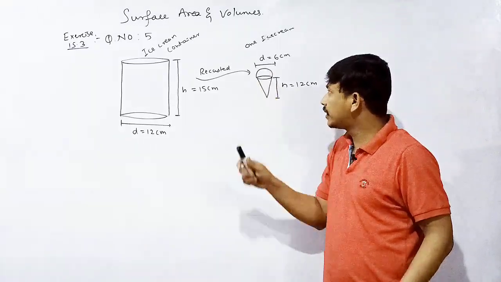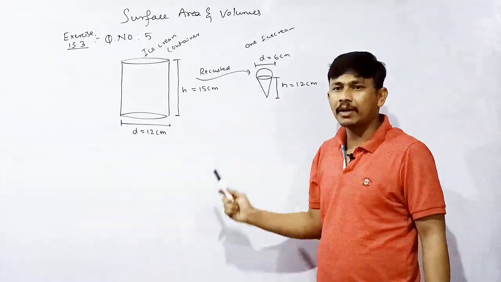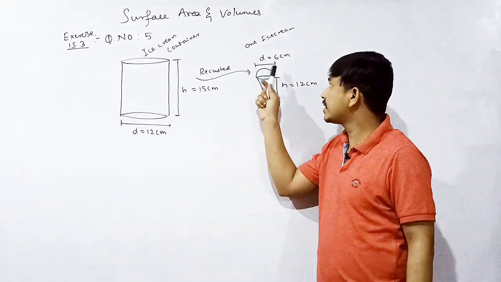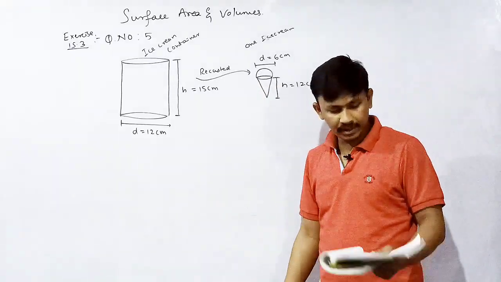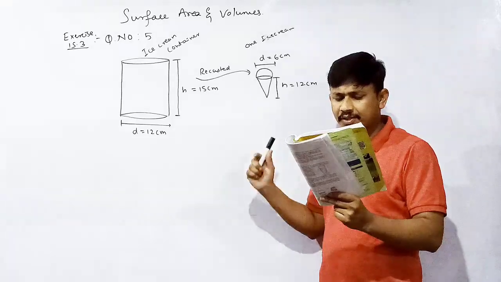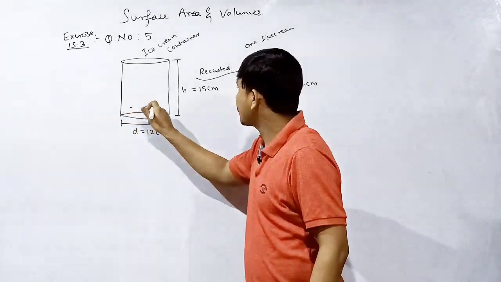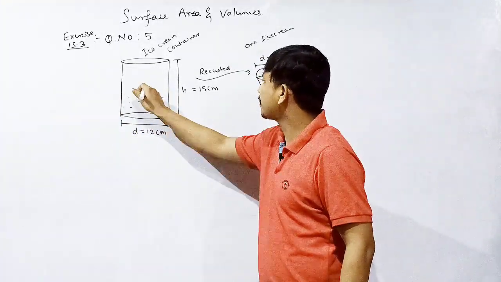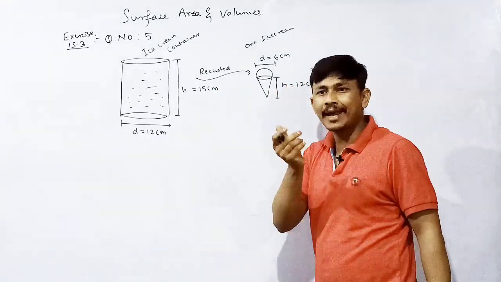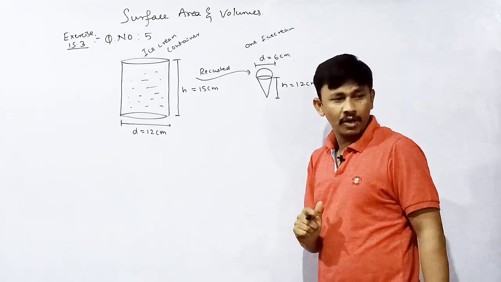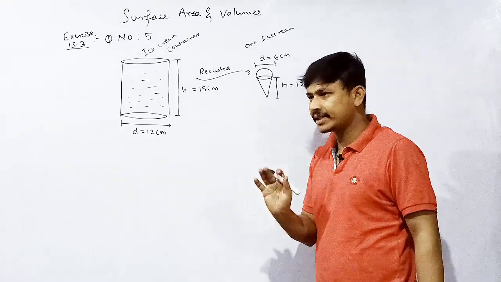There is a top with the hemispherical shape. The diameter of the hemisphere is also equal to the diameter of the cone. That means radius is 3 centimeter. Radius 3 centimeter, radius 6 centimeter. Find the number of such cones which can be filled with the ice cream. Look here, this is the biggest ice cream container. From this container we need to create the cone like ice creams. How many ice creams are to be formed with the help of this container? This is the question here.